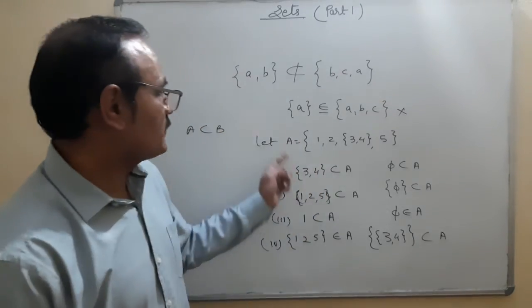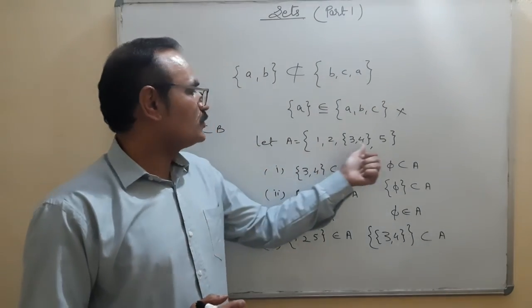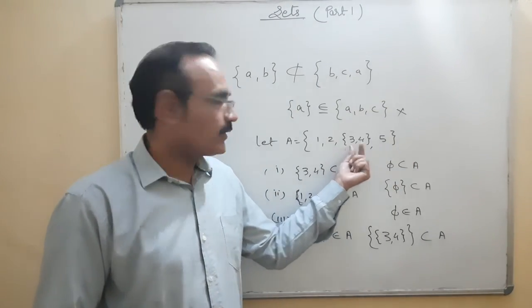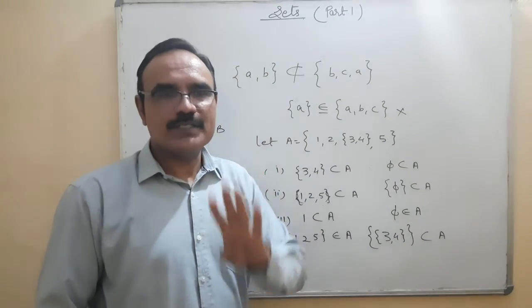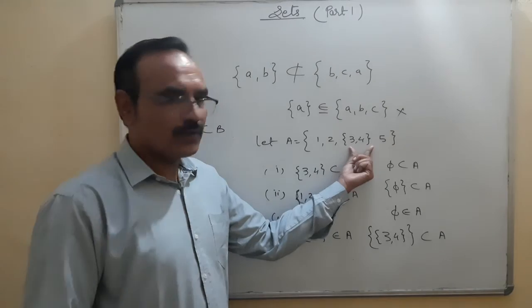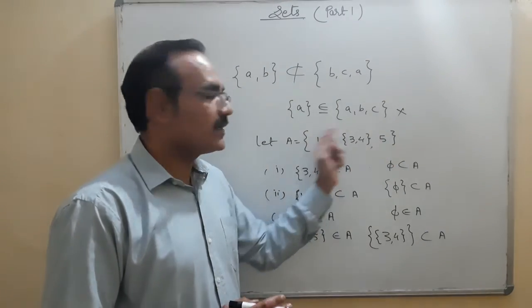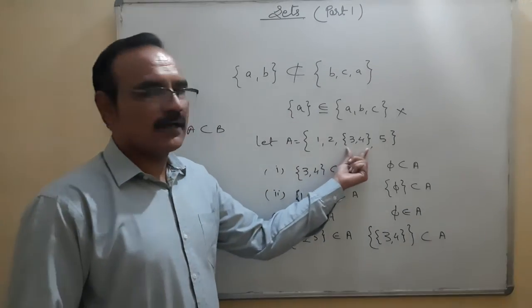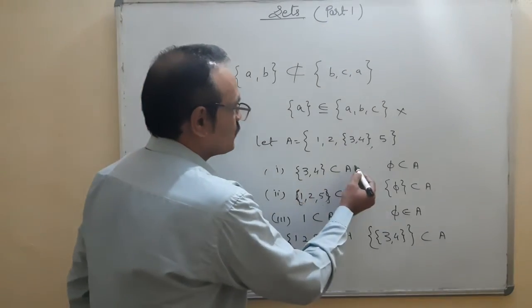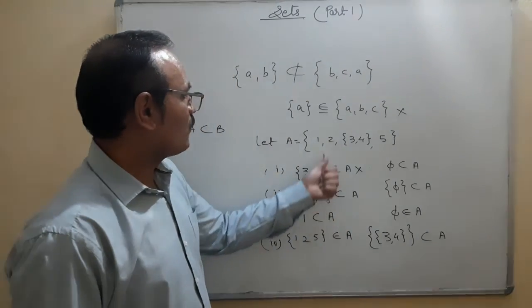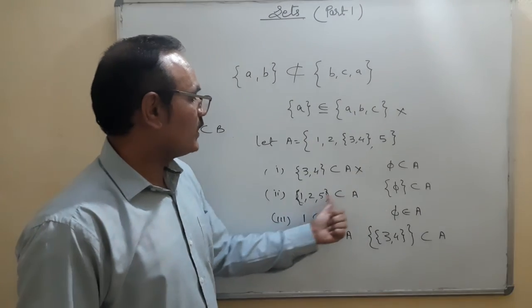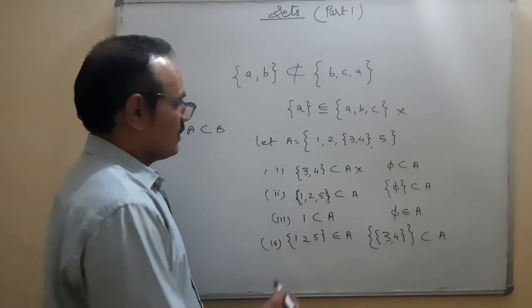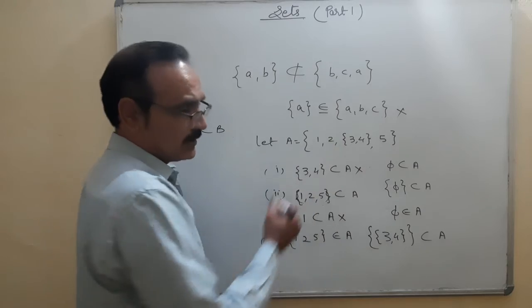We analyze first this set. The set having 1, 2, {3, 4} elements. You will treat {3, 4} as an element. 1, 2, {3, 4}, and 5. How many elements are there? 4 elements. {3, 4} is treated as an element because it is coming under the set, right? So {3, 4} is not a subset of A. It is treated as an element. So it is not true. {1, 2, 5} is a subset of A, which is true. 1 is a subset of A, which is not true because 1 is an element.